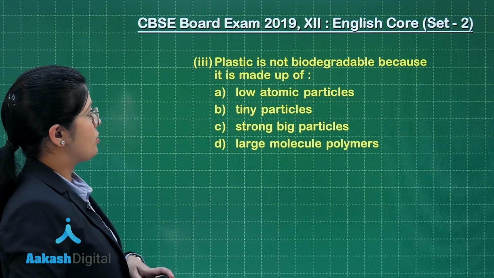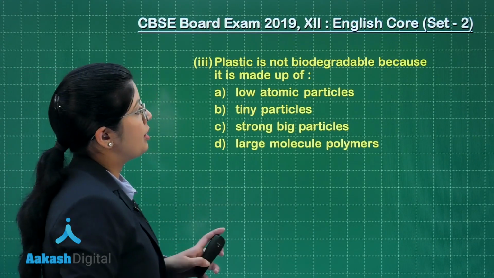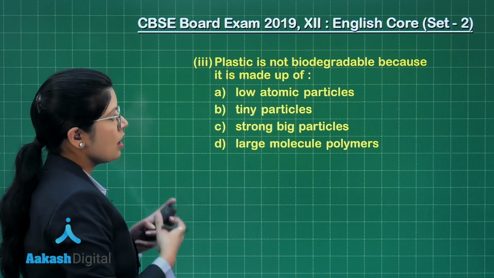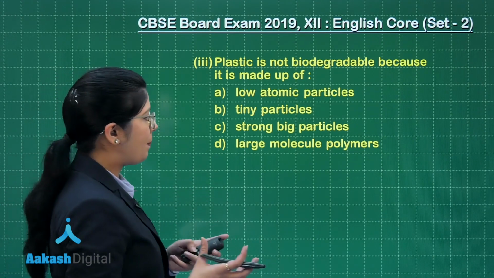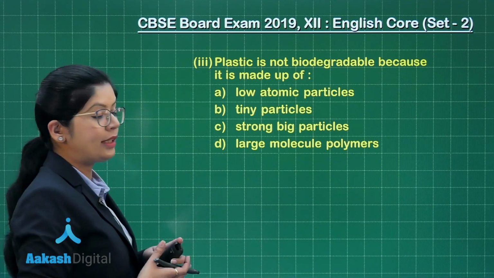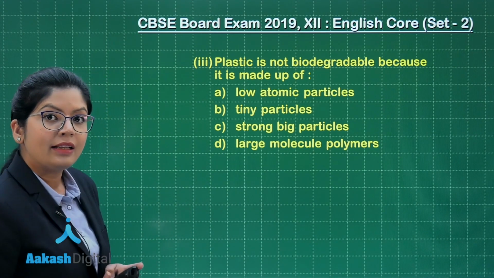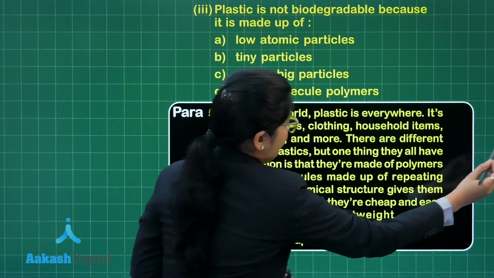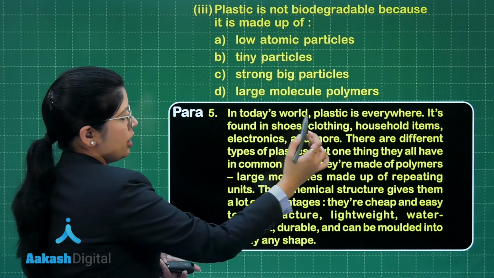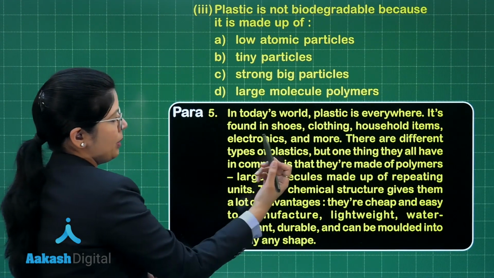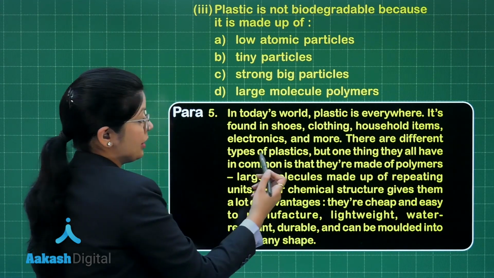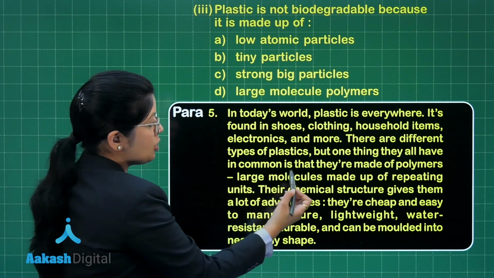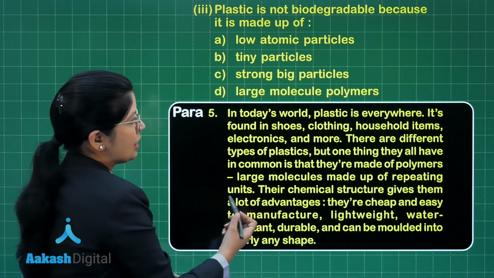Look at the next question. Plastic is not biodegradable because it is made up of. The 4 options are low atomic particles, tiny particles, strong big particles, or option D, large molecule polymers. Where will I find the answer to this? Look at para number 5. When you read the paragraph, towards the very middle of it, look at the sentence: there are different types of plastics, but one thing they all have in common is that they are made up of polymers, which are large molecules made up of repeating units.